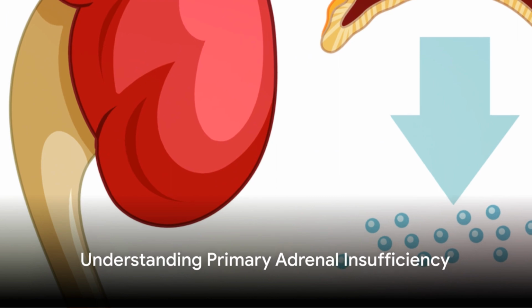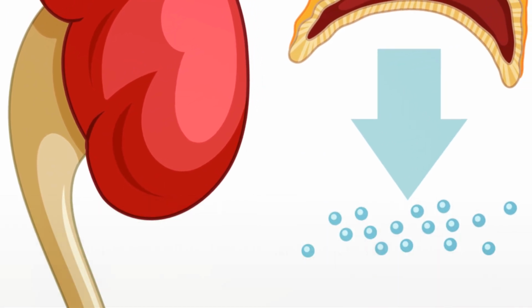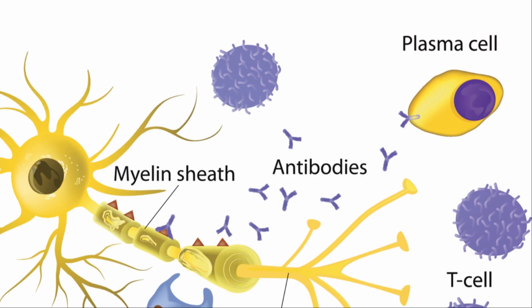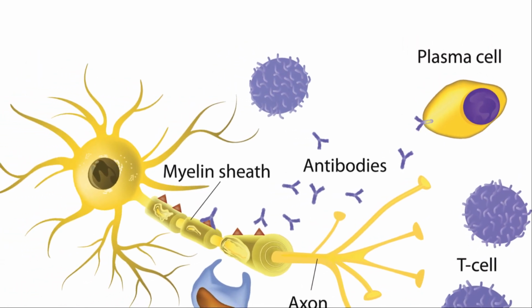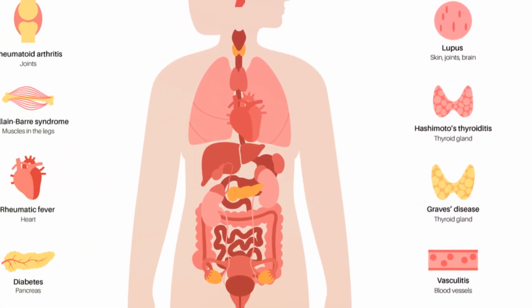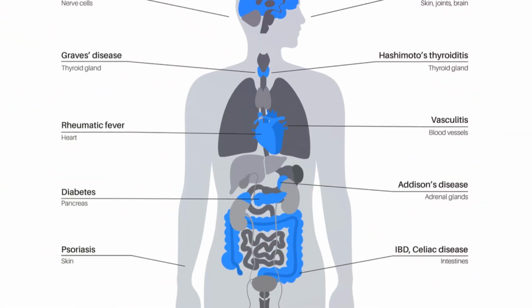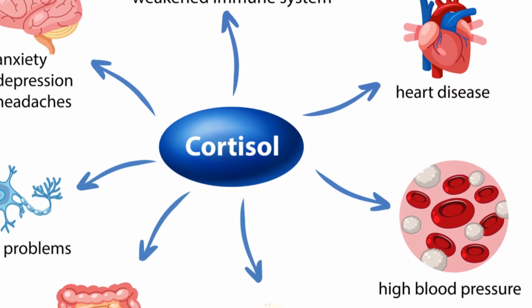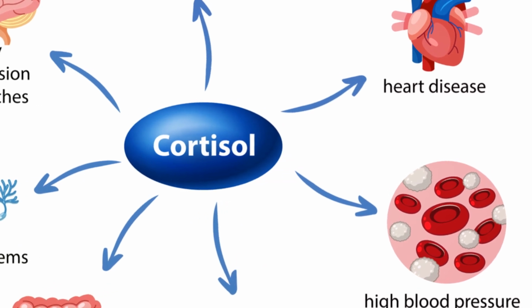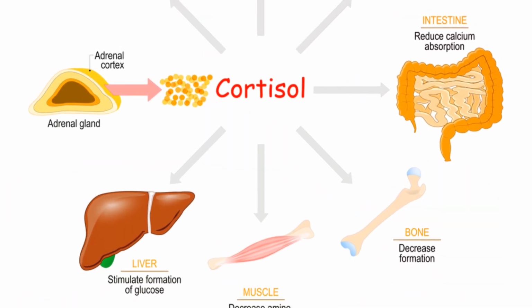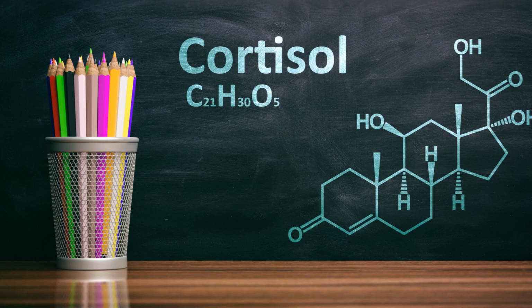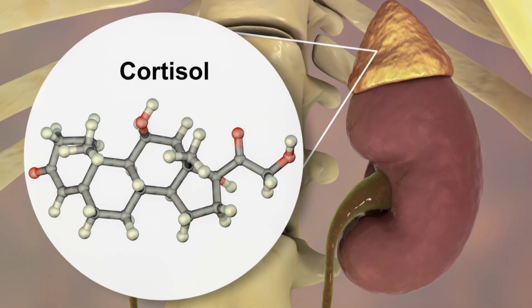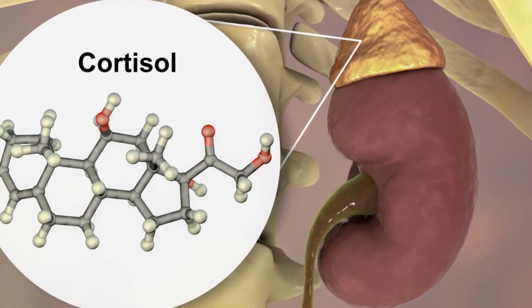Now let's explore primary adrenal insufficiency, also known as Addison's disease, which occurs due to dysfunction of the adrenal glands themselves. This condition is often the result of an autoimmune response where the body's immune system mistakenly targets and destroys the adrenal cortex, the outer layer of the adrenal glands. This is the region responsible for producing cortisol, a hormone vital for regulating the body's response to stress and maintaining normal metabolic functions. When the adrenal glands are damaged, they fail to produce adequate amounts of cortisol, disrupting the delicate balance of the hypothalamic pituitary adrenal or HPA axis.